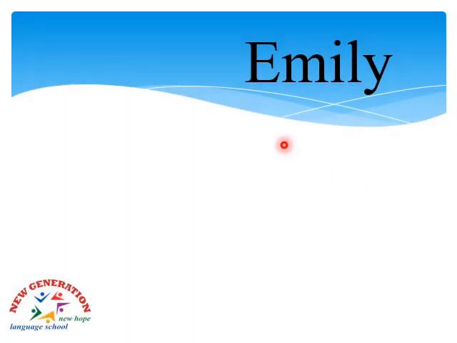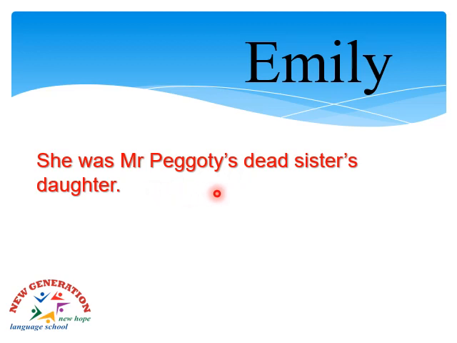Emily. She was Mr. Peggotty's dead sister's daughter. She was an orphan, so Mr. Peggotty adopted her and Ham.